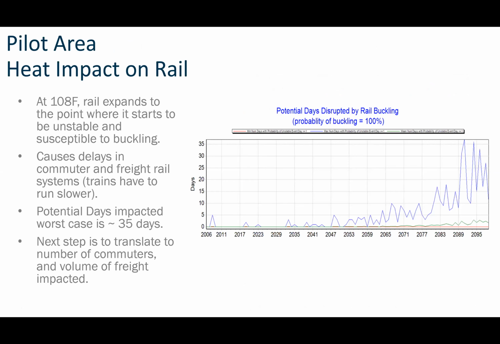We also looked at pilot area heat impact on rail. Above about 108 degrees Fahrenheit, rails start to buckle. This has an impact on both commuter rail and freight rail because the trains have to slow down. When the rails start to buckle, they have to reduce their speed quite substantially, which reduces the number of people able to travel, the amount of freight that can be processed, and so on.